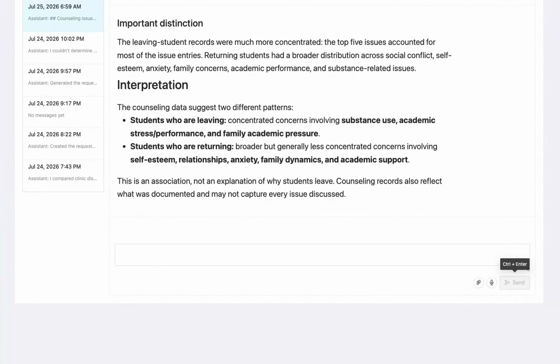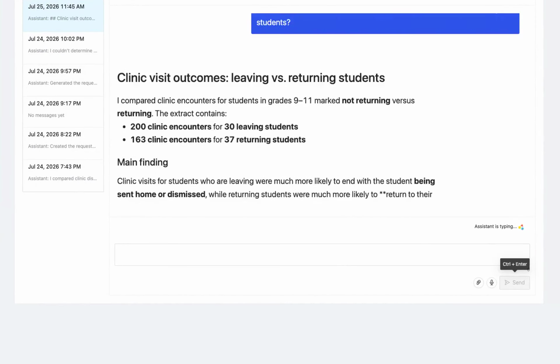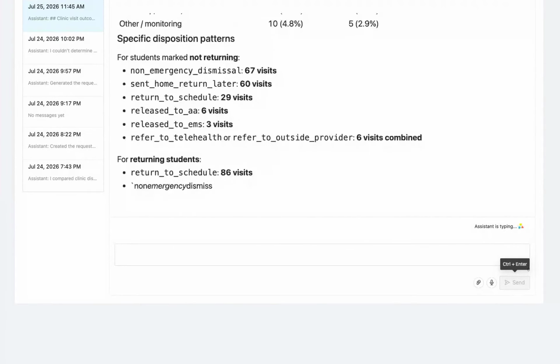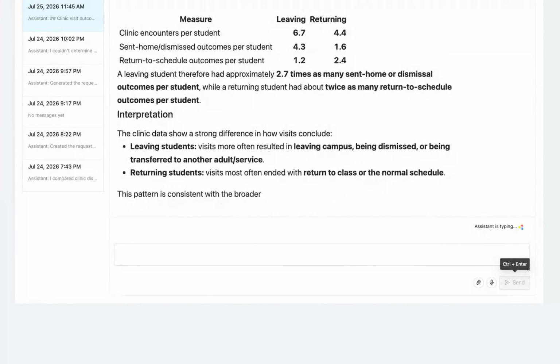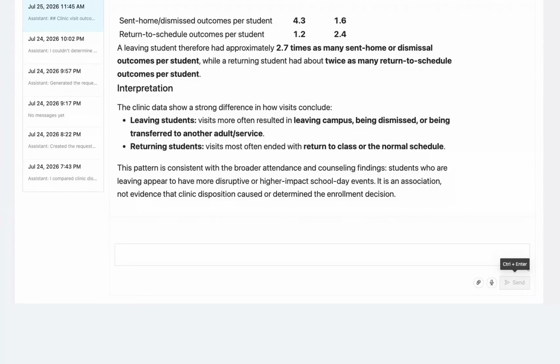The personal assistant found that students who disenroll are much more likely to have met with a counselor to discuss academic issues. These students also reported elevated rates of substance misuse. What about the clinic? In the clinic, students who disenroll are more likely to be dismissed before the end of the day. This is consistent with our earlier observation from the attendance data.